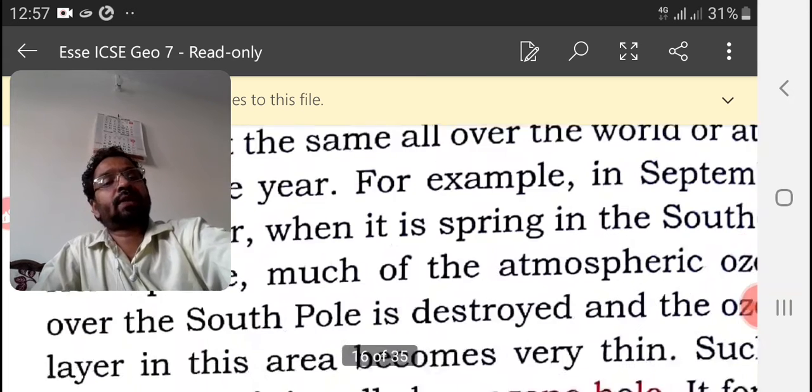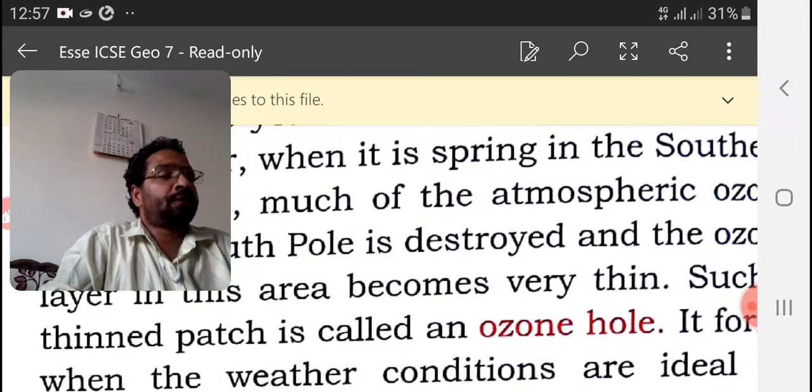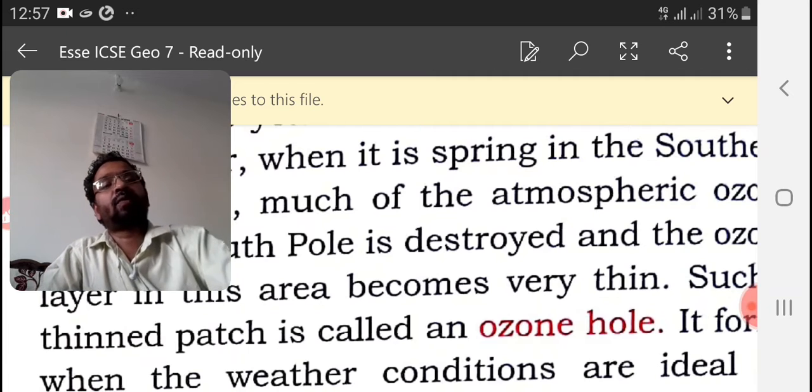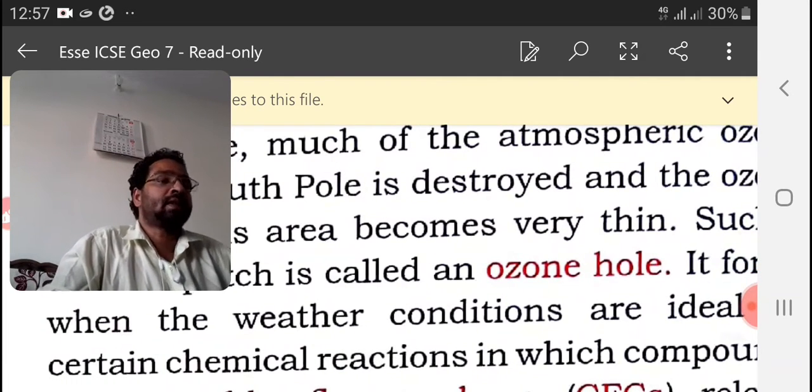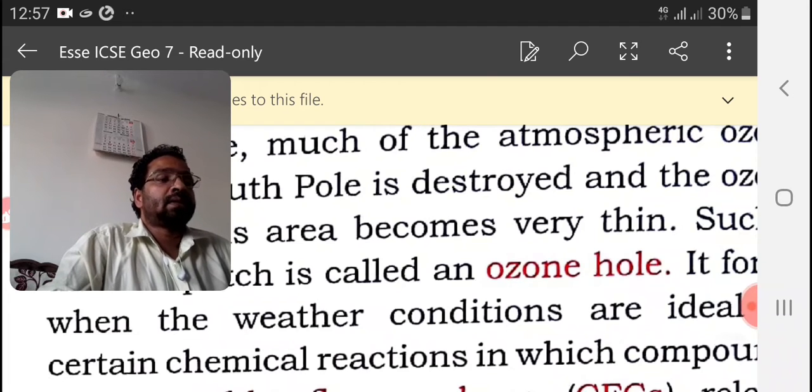So, next one, let us see. It forms when the weather conditions are ideal for certain chemical reactions with compounds of chlorofluorocarbons. Why does this ozone hole take place? Because of some chemical reactions. What is the cause of this chemical reaction? That is chlorofluorocarbon, CFC.